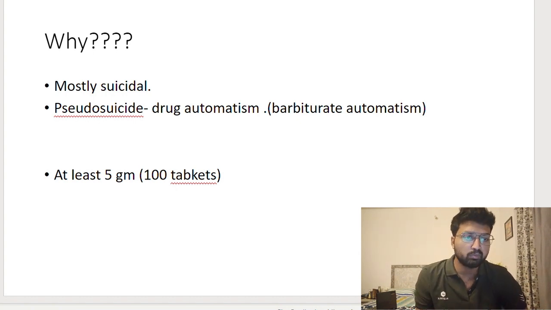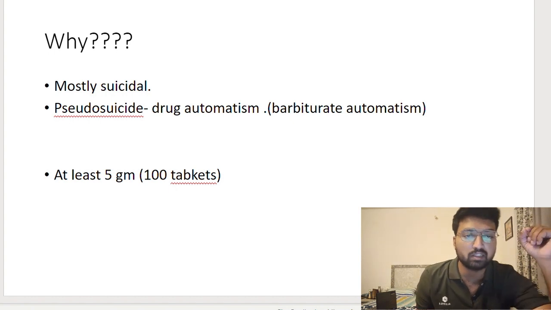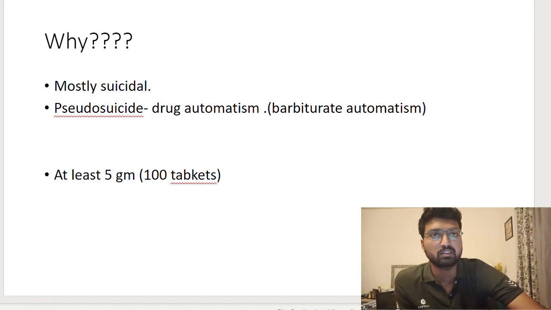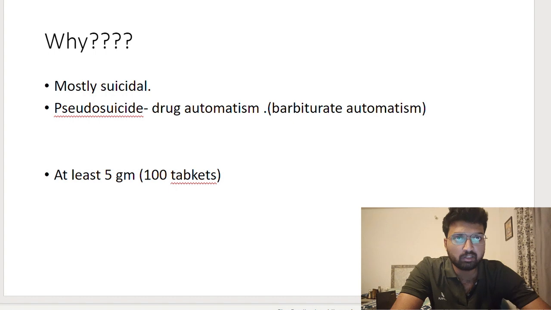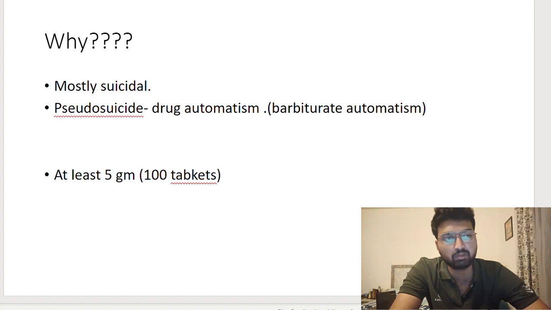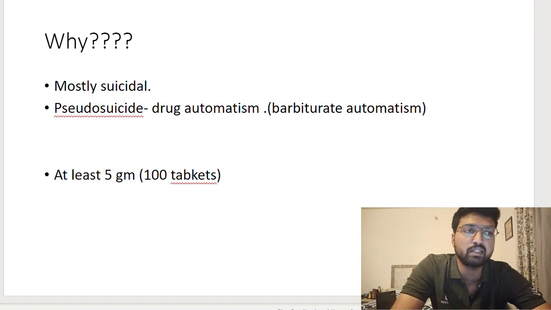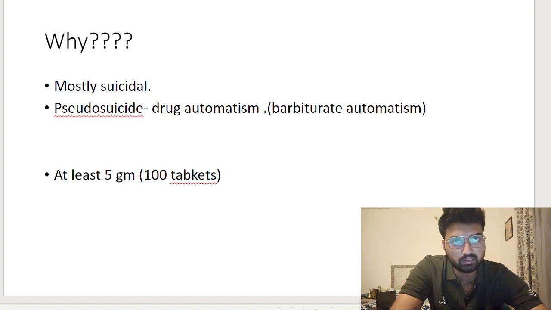So what is pseudo-suicide? In the case of barbiturate poisoning, there is something known as drug automatism. What is drug automatism? A patient takes a tablet of barbiturate. After that, he forgets that he has taken it. Then he takes one more tablet. He forgets, takes one more tablet. So although he does not have any intention of committing suicide, due to this automatism there is toxicity and poisoning. So that is known as barbiturate automatism.